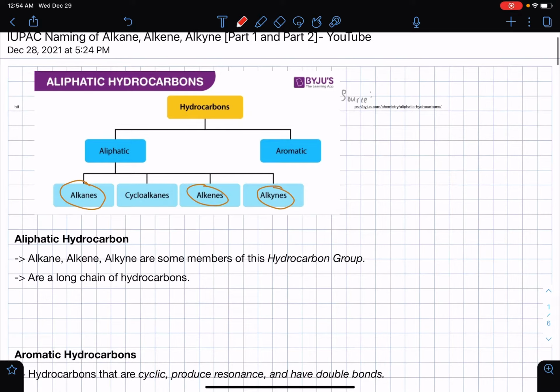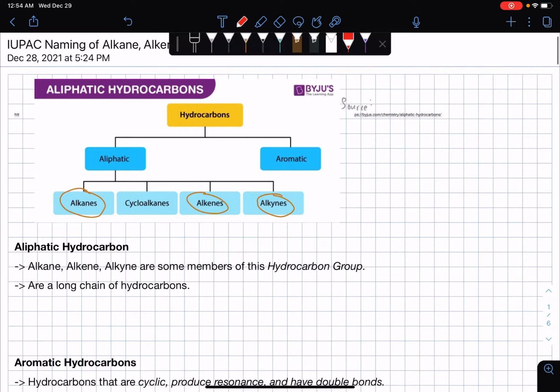So first we have hydrocarbons, a combination of H and C, hydrogen and carbon. It's said that there are two types of hydrocarbons. We have the aliphatic hydrocarbon and the aromatic hydrocarbon. For now, we're going to focus on the aliphatic hydrocarbons, particularly the alkanes, alkenes, and alkynes. We will disregard in this video the topic about cycloalkanes.